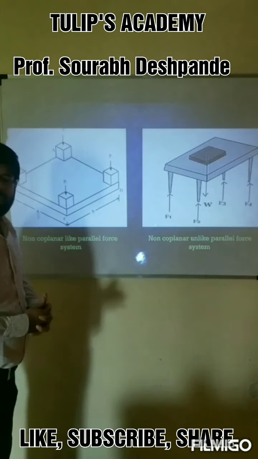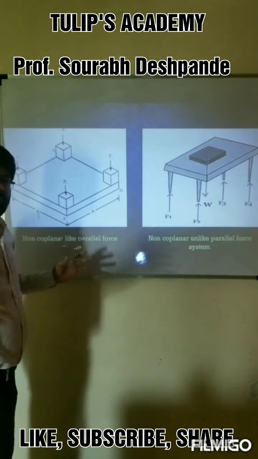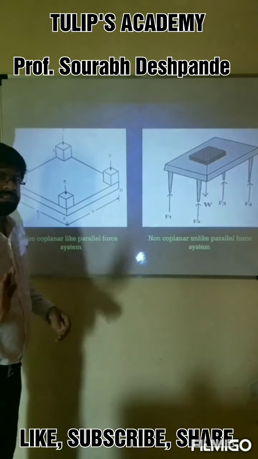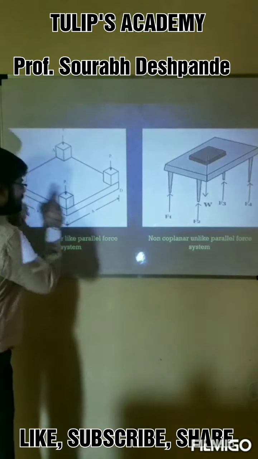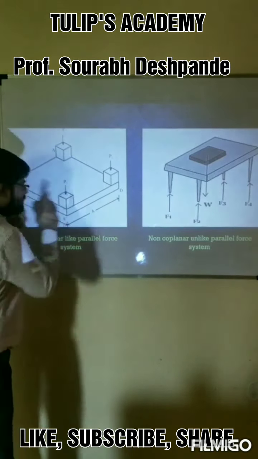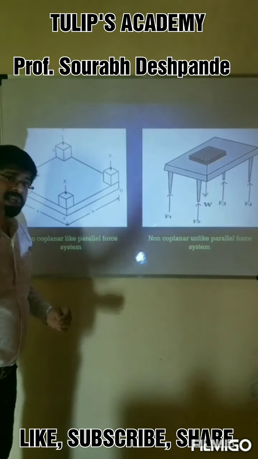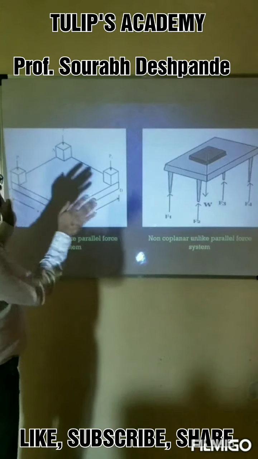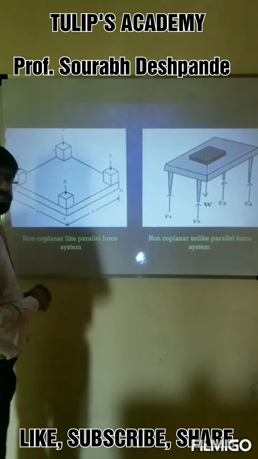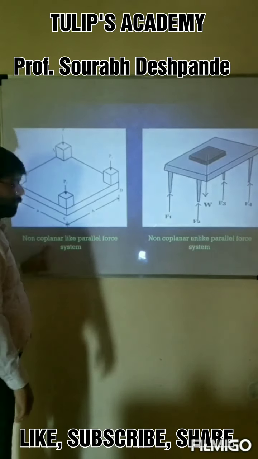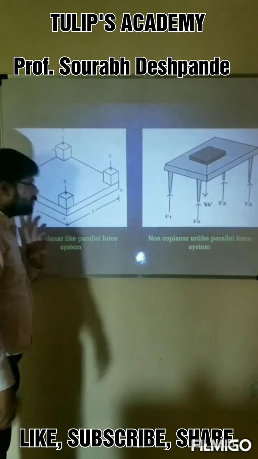Now last, it's very easy. You can also tell the names of the system. If you look at this system, the forces are parallel to each other and acting in the same direction, so they are like parallel, but they are not sharing the same plane. You cannot pass a single plane which can cover all these four forces, therefore it is non-coplanar but like parallel. So non-coplanar, like parallel force system.